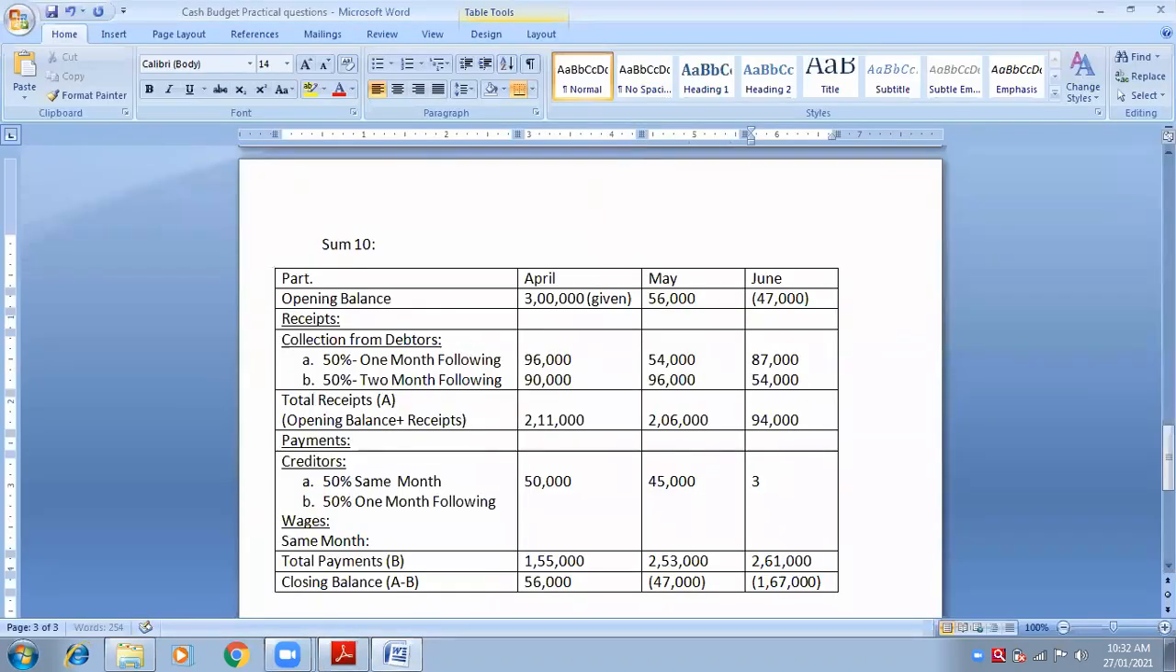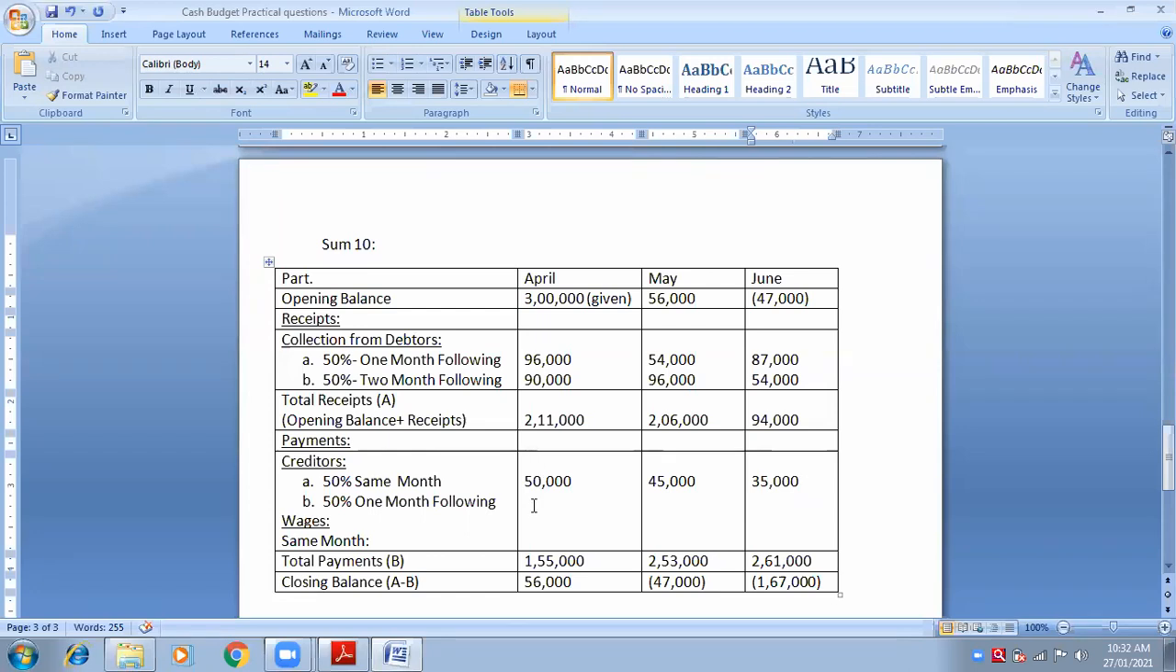35,000. Very good. That is 50 percentage of 70,000, which is 35,000. And that is the same month, means for June, it will be June only.